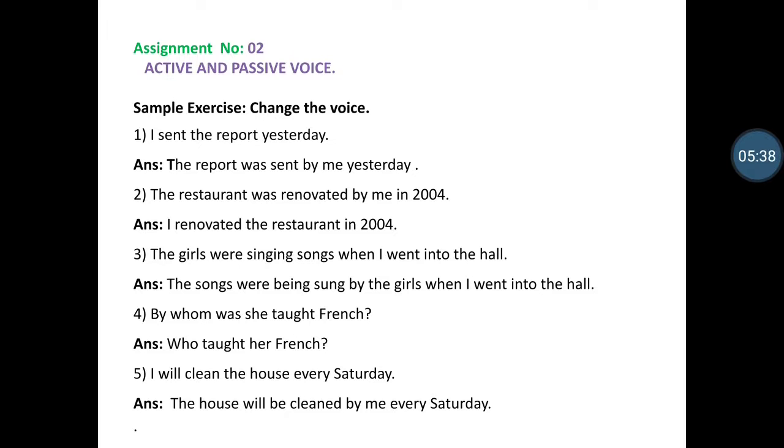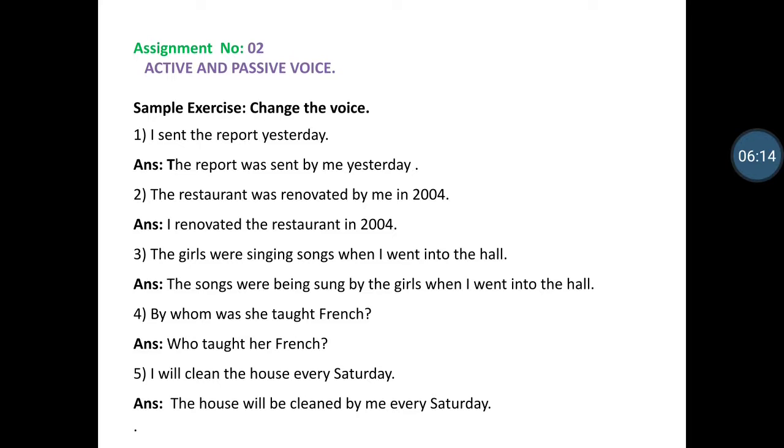The girls were singing a song when I went into the hall. In this sentence, were singing, past continuous tense is used. We know that singing transfers into sing, sang, sung. But the ing form is also there. So for keeping ing in the sentence, we took additional help of be, that is being. The song was being sung by the girls when I went into the hall.